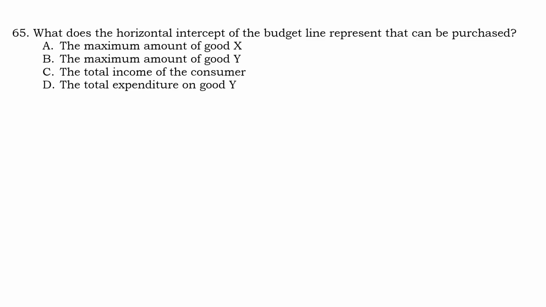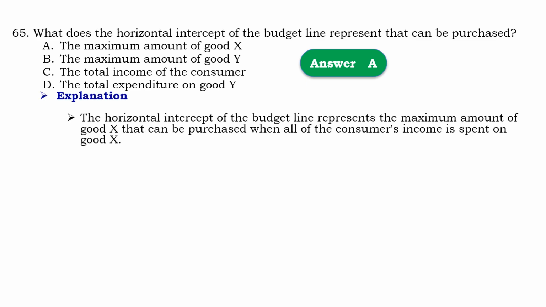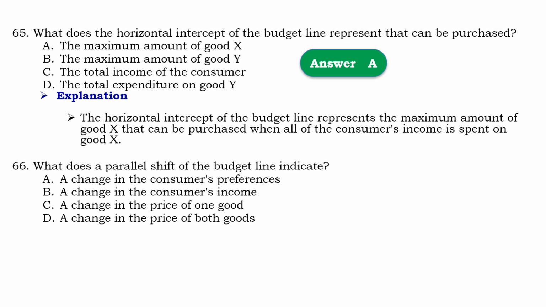So that should be A, the maximum amount of good X. Means that the horizontal intercept of the budget line represents the maximum amount of good X that can be purchased when all consumer income is spent on good X. Question number 66: what does a parallel shift of the budget line indicate?